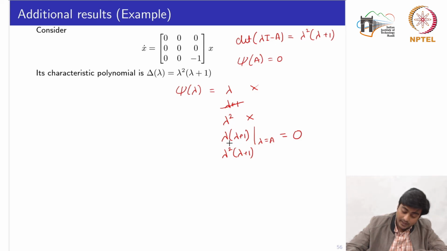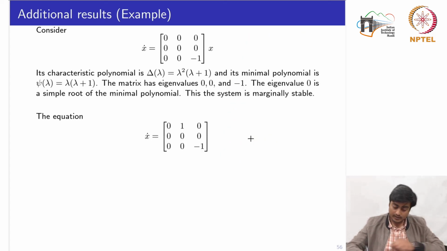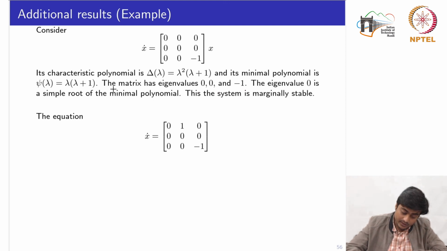Now if I compute the eigenvalues or the roots of this polynomial, it contains a simple root only at lambda is equal to 0. Okay, so this says that the matrix has eigenvalues, two eigenvalues at 0 and the third eigenvalue at minus 1. But if I compute the roots of the minimal polynomial, it has a simple root at 0. So this system is a marginally stable system.